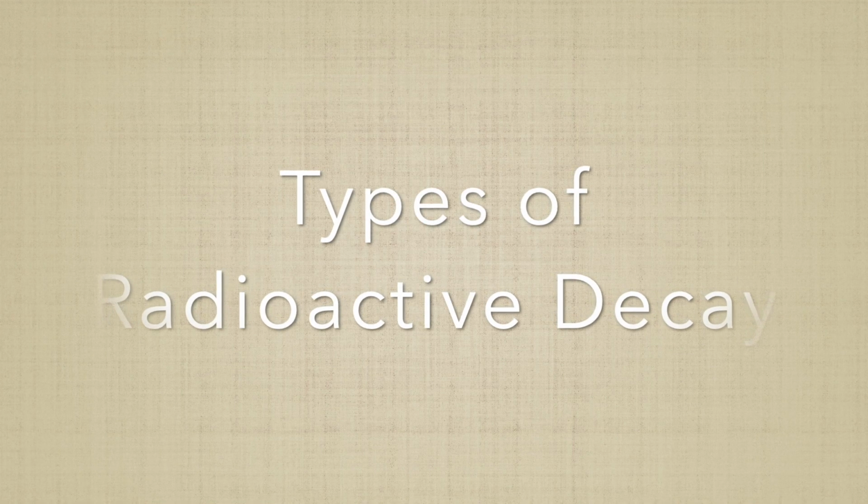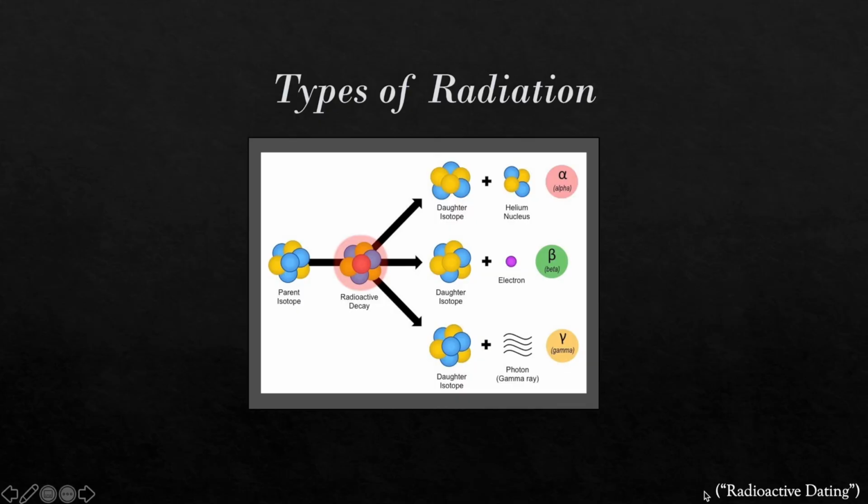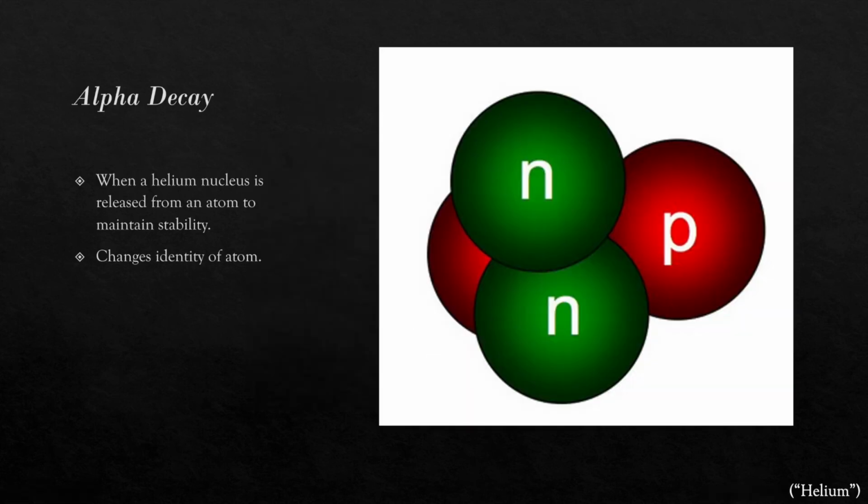Types of radioactive decay. There are several types of radioactive decay. The three that we will be looking at are alpha decay, beta decay, and gamma decay. Alpha decay, explained simply, is when an unstable nucleus loses a helium nucleus in order to become stable again. This means that the element loses two protons and two neutrons. Due to the inherent loss of protons, this form of decay also changes the identity of the atom.